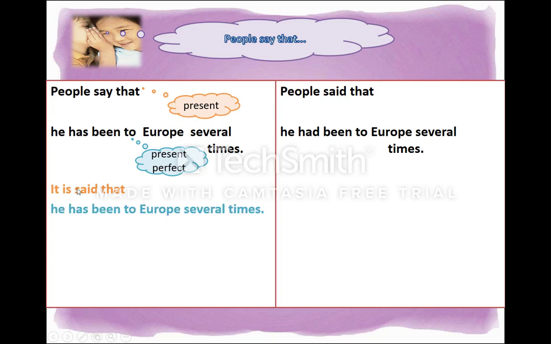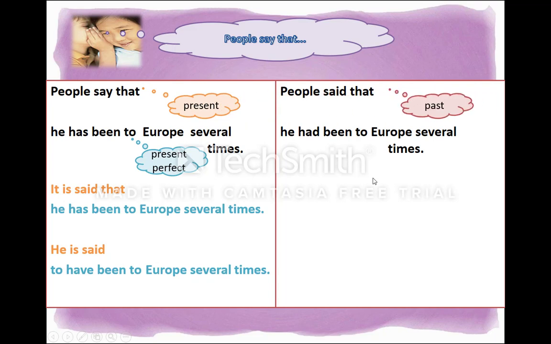The first one is it is said that he has been to Europe several times. No problem. Now let's look at the second one. He is said to have been to Europe several times. So I use this perfect infinitive to show that there is a time difference between these two parts of the sentence.